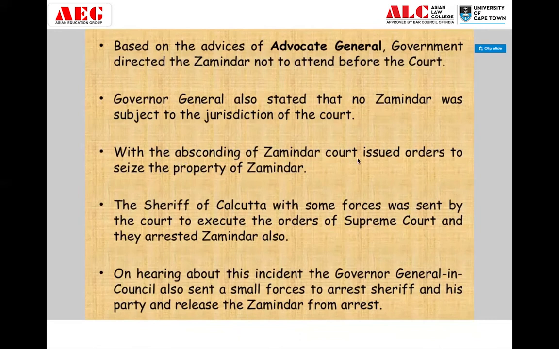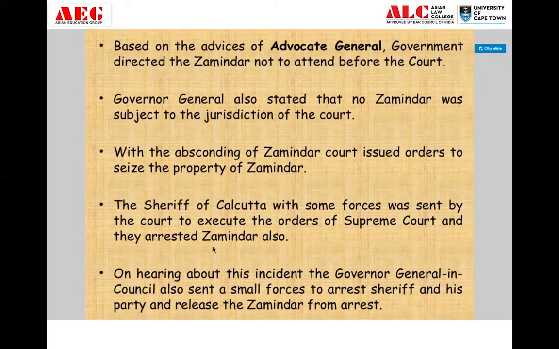With the absconding of the Zamindar, the court issued orders to seize the property of the Zamindar. Because the Zamindar was not available, the court decided to seize his property, because he was not attending the court on the advice. The Sheriff of Calcutta with some forces was sent by the court to execute the orders of the Supreme Court, and they arrested the Zamindar also. So the Sheriffs of Calcutta, you can say the police, the cops of Calcutta, with some forces, by order of the Supreme Court, were ordered to seize the property of the Zamindar in the first place and to arrest the Zamindar also.